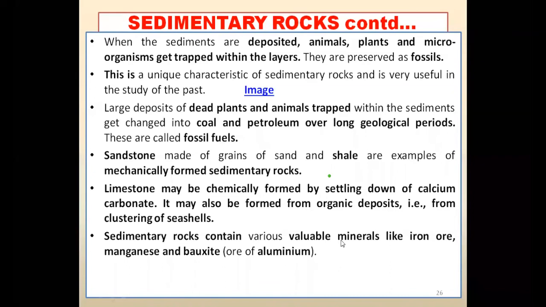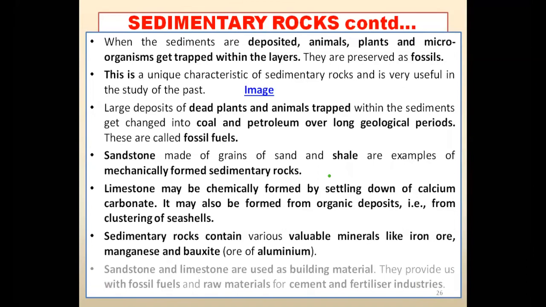Sedimentary rocks contain various valuable minerals also. Sedimentary rocks have a lot of minerals, such as iron ore, manganese, bauxite. These are the examples of the minerals which are available in sedimentary rocks. All these things are found inside the rocks.